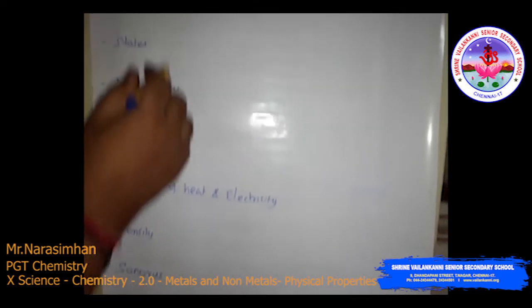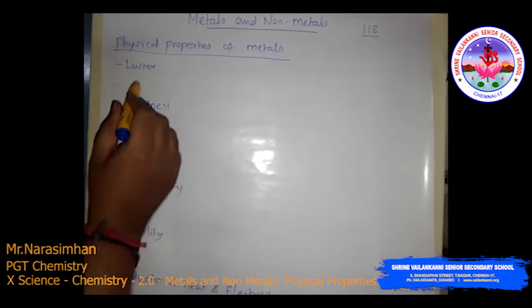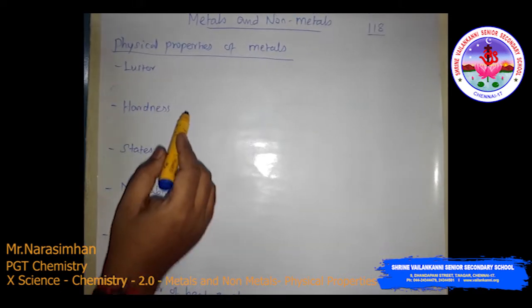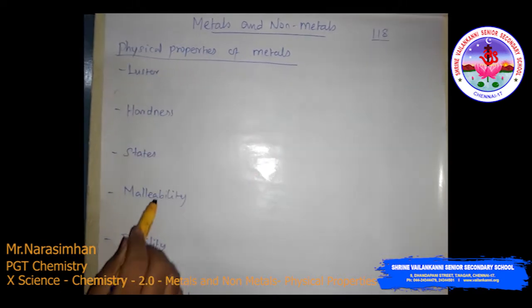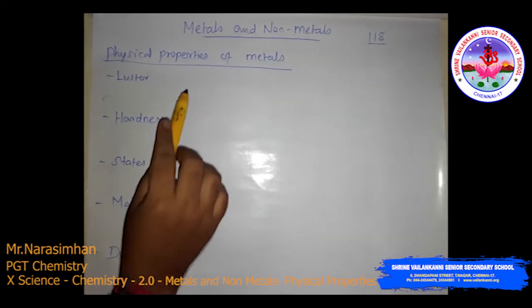These are called the physical properties of metals. Now we will discuss one by one. First we will discuss luster. I am going to talk only about the physical properties of metals here.